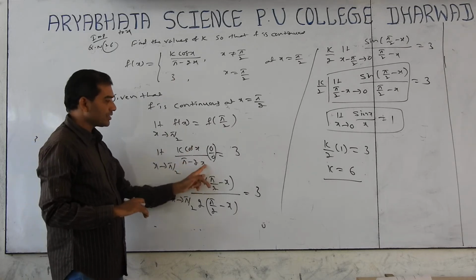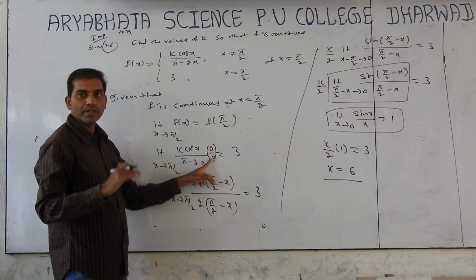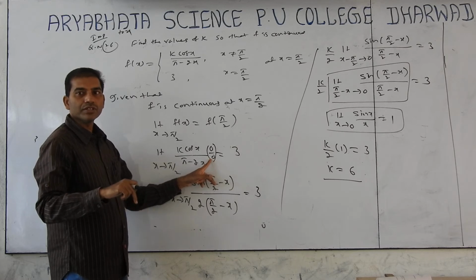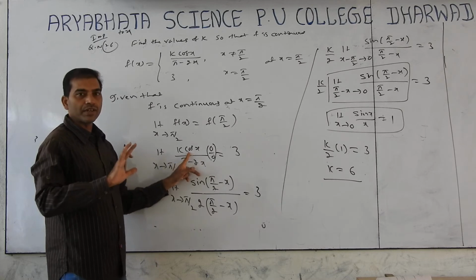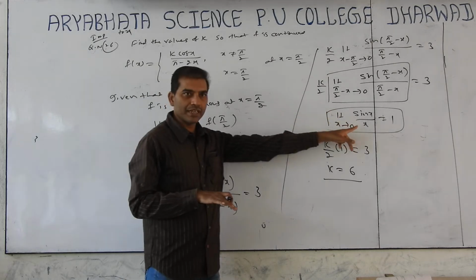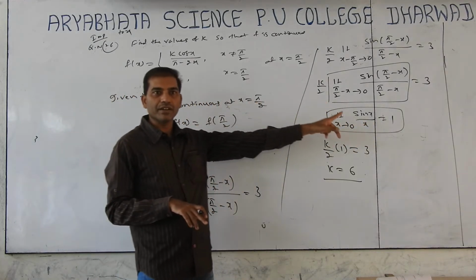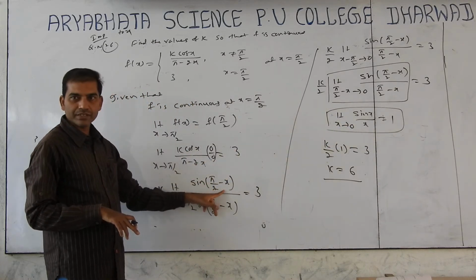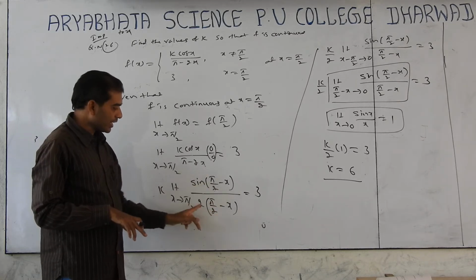To find the limit, first check it. What form is it? 0 by 0 form. 0 by 0 form is indeterminate form. If it is indeterminate form, then how to find? Convert it to standard elements. What is the standard formula? There is no standard formula in terms of cos. There is a formula in terms of sin or tan. But tan we can't convert, sin we can convert. Cos x equal to sin of 90 minus x. By 90 minus x, 2 take common. So this is sin x by x form.